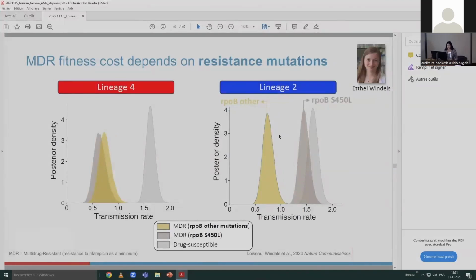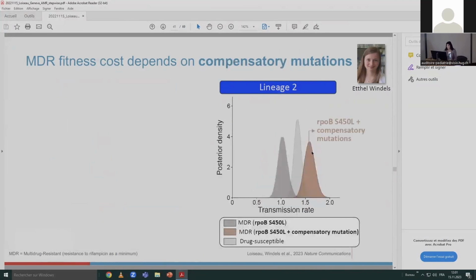And then we wanted to know the effect of compensatory mutations. So we further split the lineage 2 rpoB S450L strains between those that have compensatory mutations and those that don't. And we see that MDR fitness cost also depends on having compensatory mutations or not.